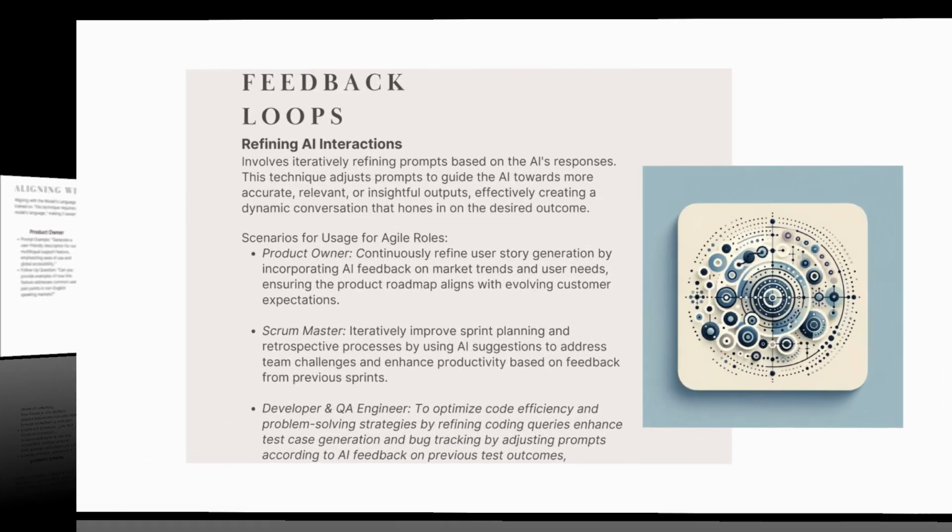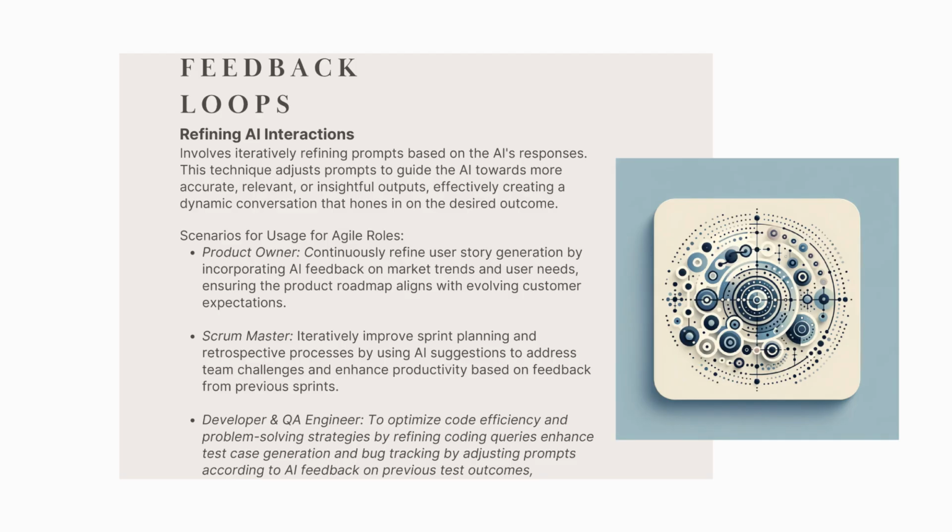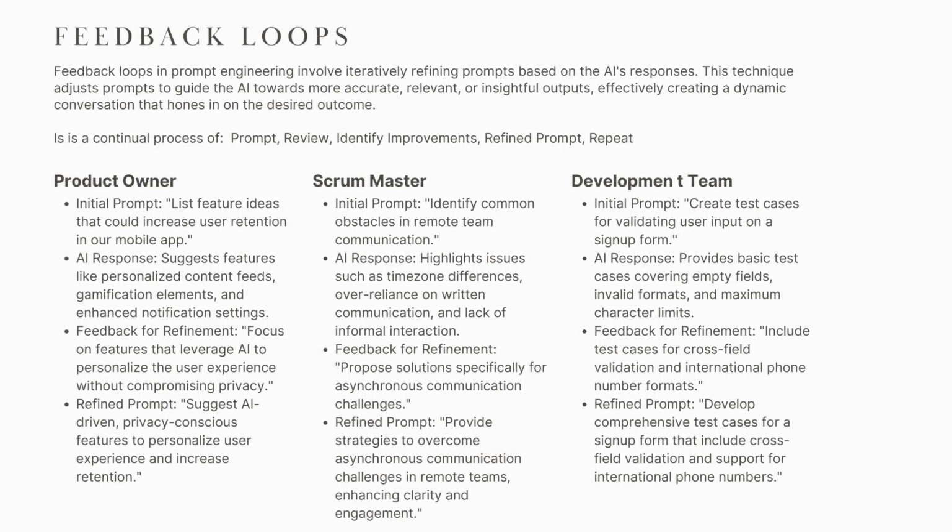in that domain. Now, a crucial mindset for all of this: feedback loops. Prompt engineering is rarely a one-and-done activity. It's an iterative process. You start with a prompt, review the AI's response, identify what could be better, and then refine your prompt. This back and forth creates a dynamic conversation that hones in on the perfect output. Think of it like pair programming or refining a user story through conversation. You're not just accepting the first answer, you're collaborating with the AI to get to the best answer.